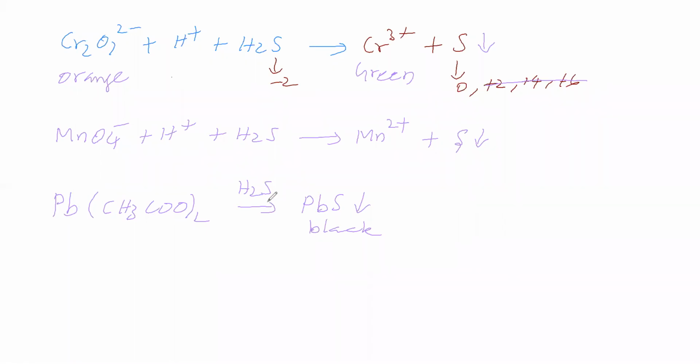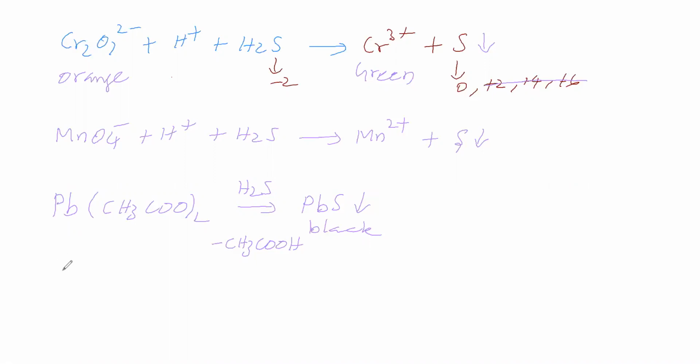It takes sulfur with -2 oxidation number and precipitates as PbS, which is black in color. Acetate takes H+ and becomes acetic acid. So lead acetate solution becomes PbS black. Lead acetate is colorless and H2S is also colorless, so from this colorless mixture, the black precipitate PbS forms.